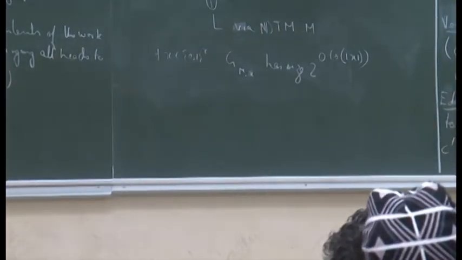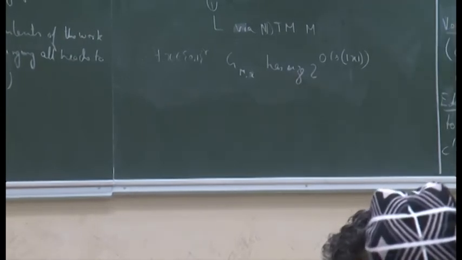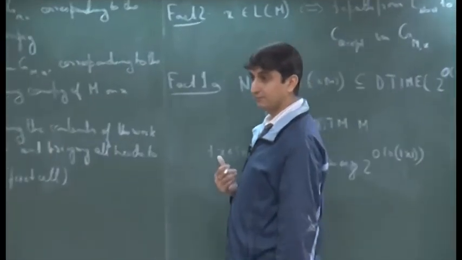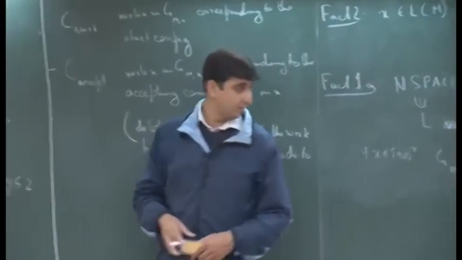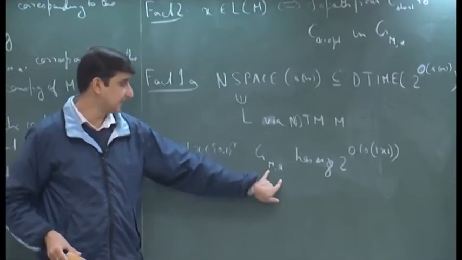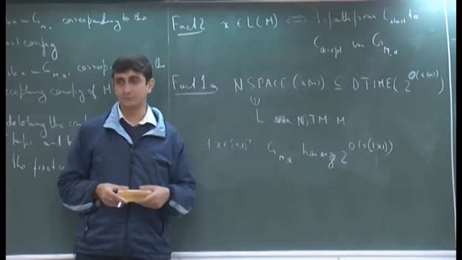So, now what? How do you come up with an algorithm that works in this much amount of time? What about graph traversal algorithms? So, now we know that all that we have to decide is that in this graph we have to check if there is a path from C start to C accept or not.